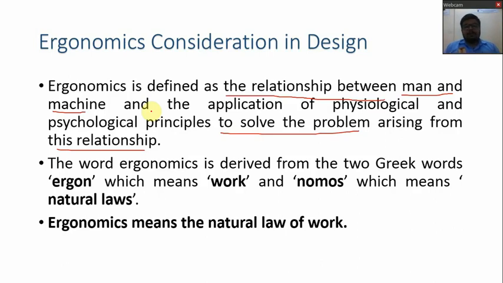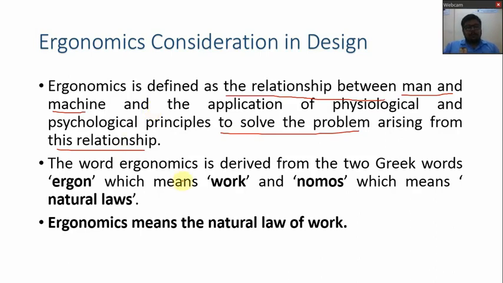Now, the man and machine relation depends on the man, because the rules and the principle might change from man to man. Many things depend upon the height of the man. For example, some of the machineries will be physiologically very good when the height of the man or worker is short. But the same machine will find the awkward position for the tall guys. So in that manner, ergonomics may change from man to man.